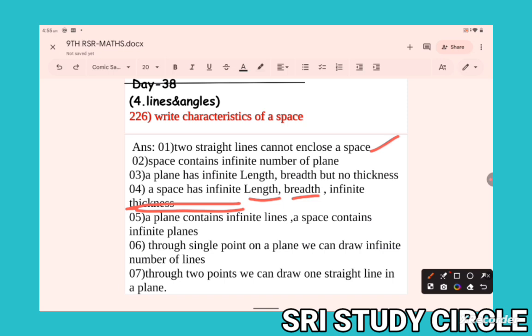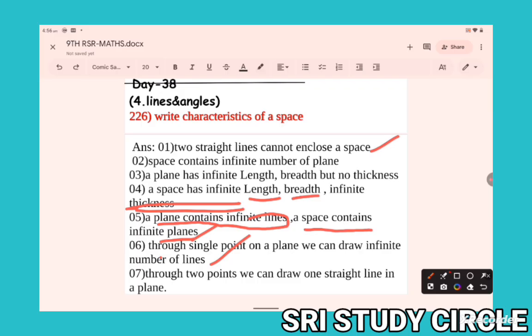Space contains infinite planes. Okay, the differences between plane and space: listen here. A plane contains infinite lines, but space contains infinite planes. Through a single point on a plane, we can draw an infinite number of lines.